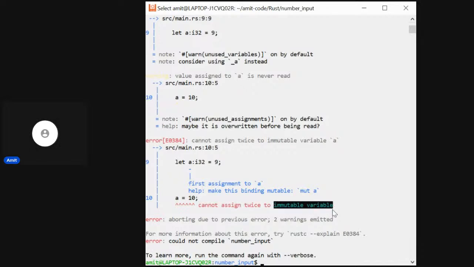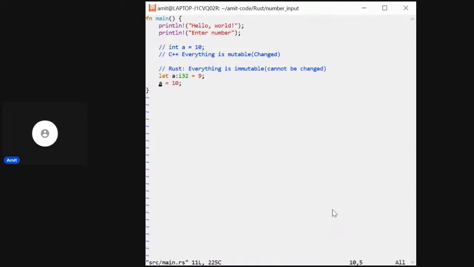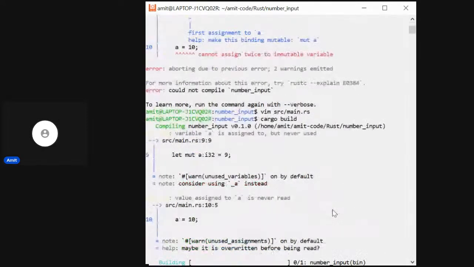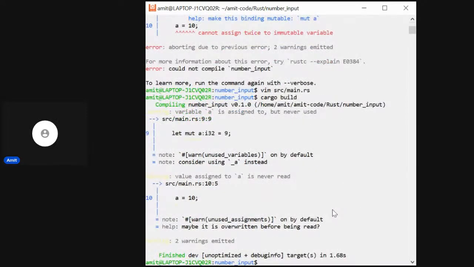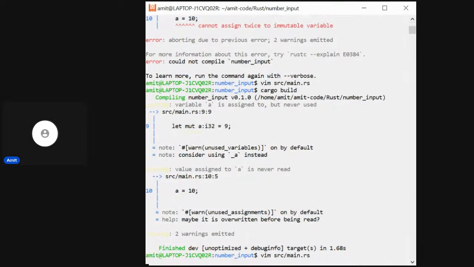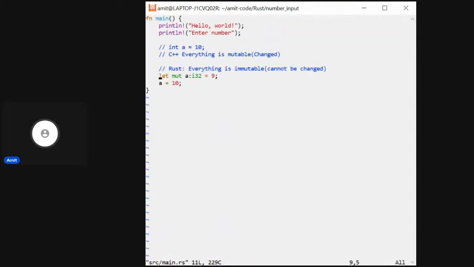So we have to explicitly make a variable mutable in Rust by specifying a mut statement. And then let's compile it. So it compiled and finished, but it has given the warning that a is not used. We may use it later. So that's also good, that if we do not want to change the variable, it's sort of a const.